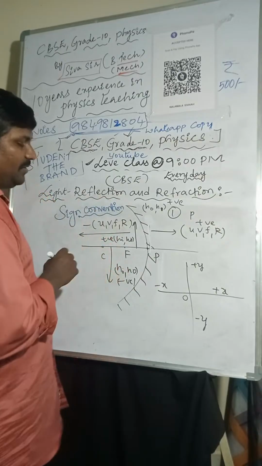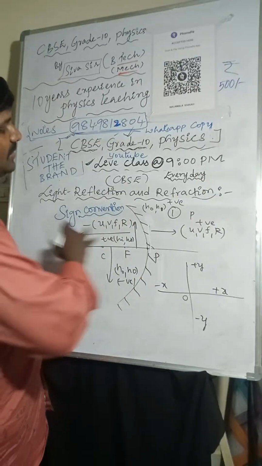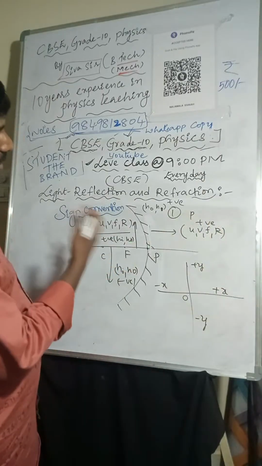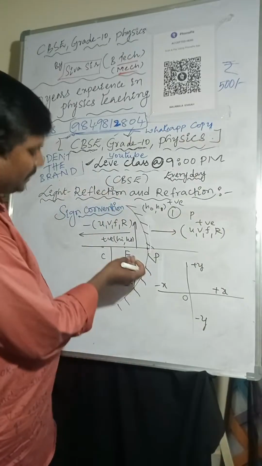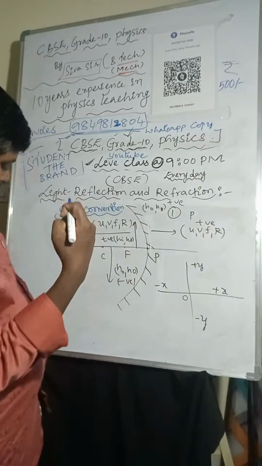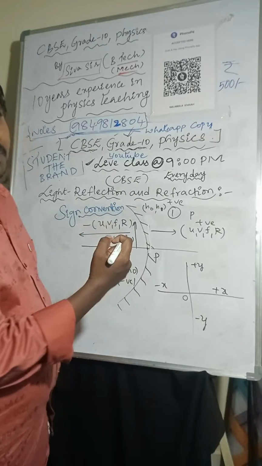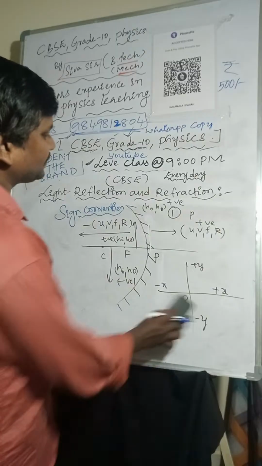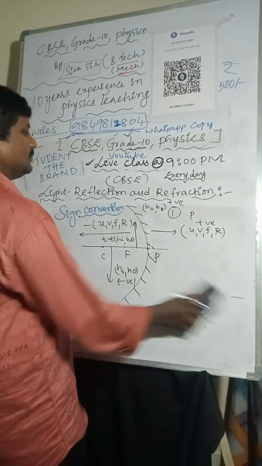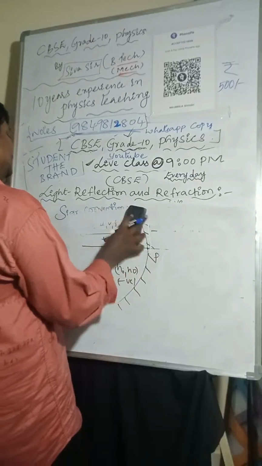So sign conventions: along the incident rays positive, opposite to incident rays negative. Above the principal axis positive, below the principal axis negative. All measurements will be taken from the pole. So that is about sign conventions. And coming to the next one, we'll go with that.